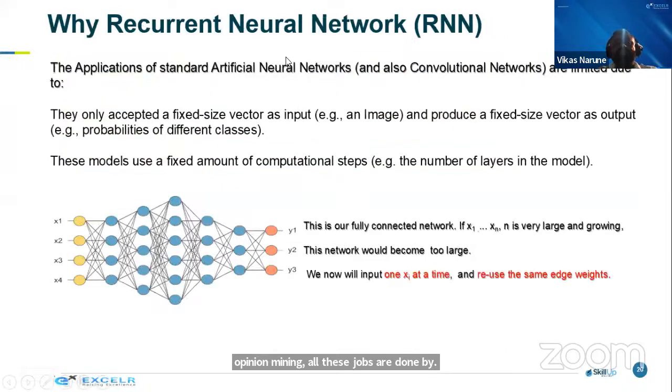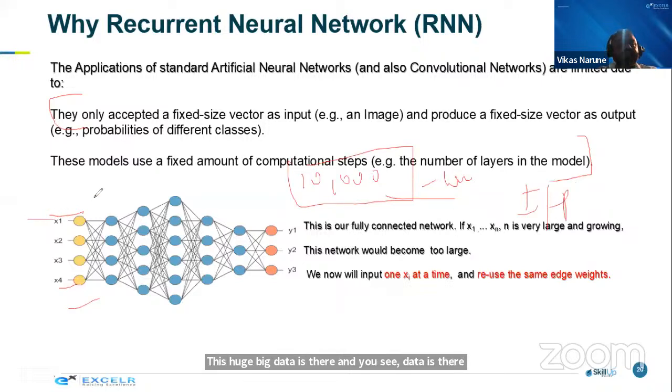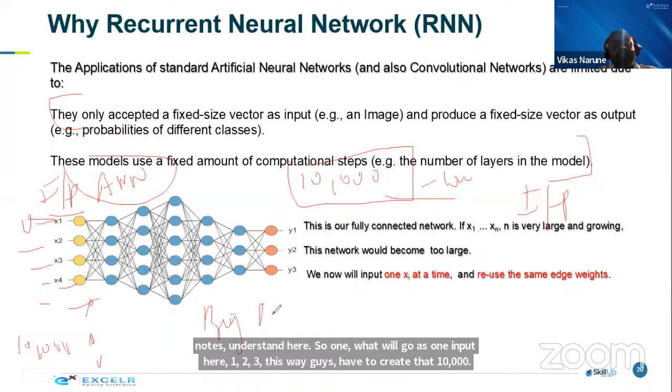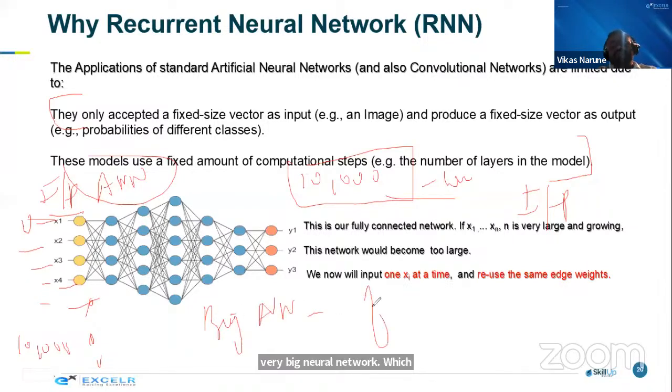Let's understand what the problem is with the normal artificial neural network. Let's imagine that I have huge big data, and this data has 10,000 words. Obviously, these 10,000 words become my inputs. When I pass this into an artificial neural network, I have to create that many input nodes. One word goes in as one input, 1, 2, 3, and this way I have to create 10,000 nodes, which becomes a very big artificial neural network, which will fail because of computation speed. That is why we have to use a recurrent neural network, guys.